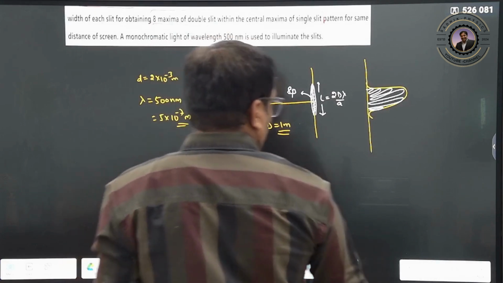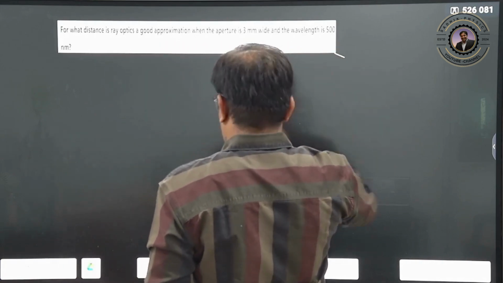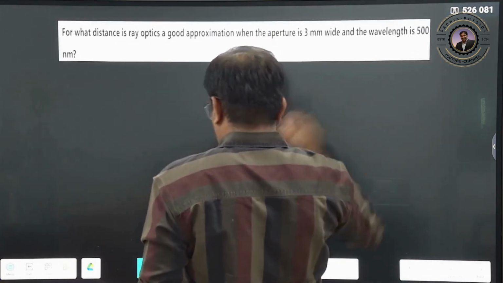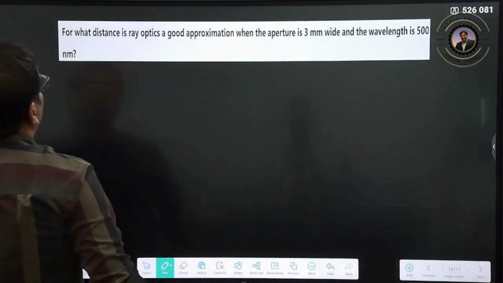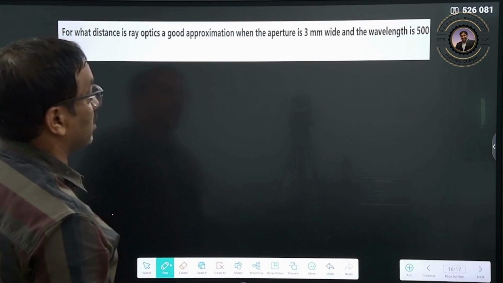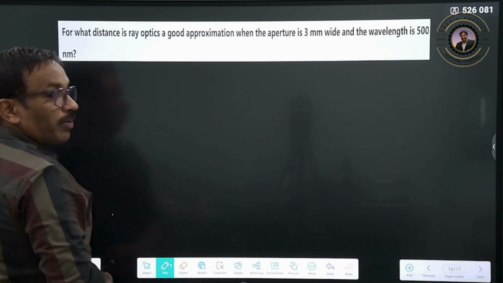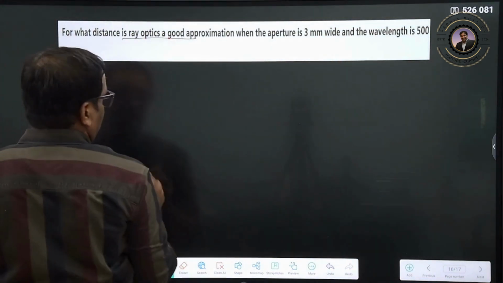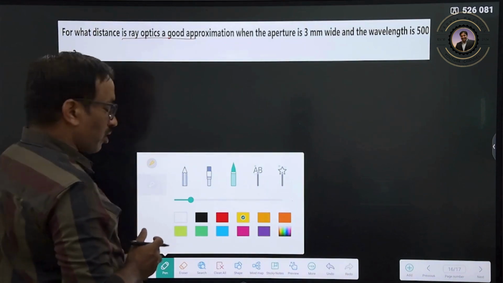Now let us see one more question. This concept is actually now removed from our CBSE, but the question has come, so we will see that question. For what distance is ray optics a good approximation, where the aperture is about 3 mm wide and the wavelength is given? A good approximation means ray optics, which means what? Light is a ray. There should not be any diffraction effect.